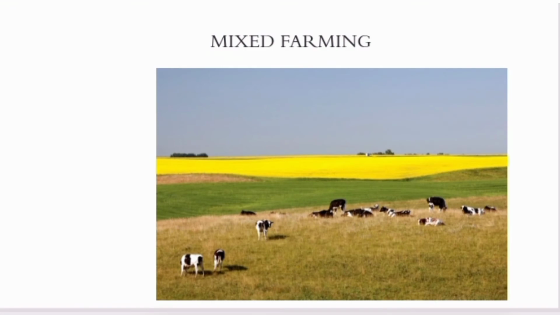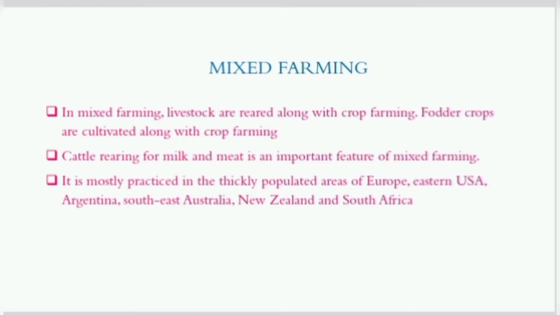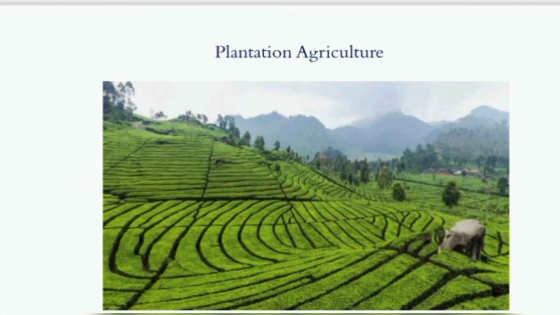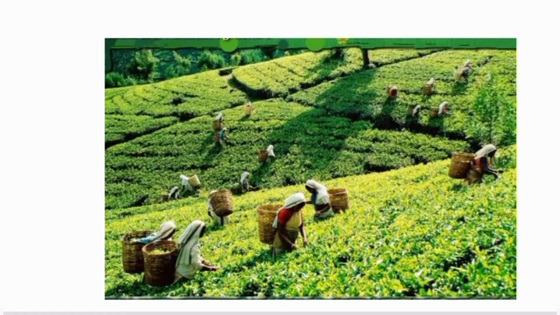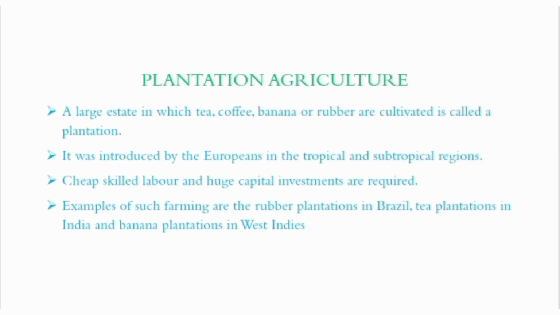Then, mixed farming. In mixed farming, livestock are reared along with the crop farming. Fodder crops are cultivated along with food crops. Cattle rearing for milk and meat is an important feature of mixed farming. It is mostly practiced in the thickly populated areas of Europe, Eastern USA, Argentina, Southeast Australia, New Zealand, and South Africa.